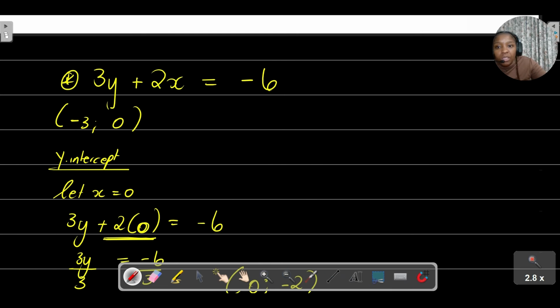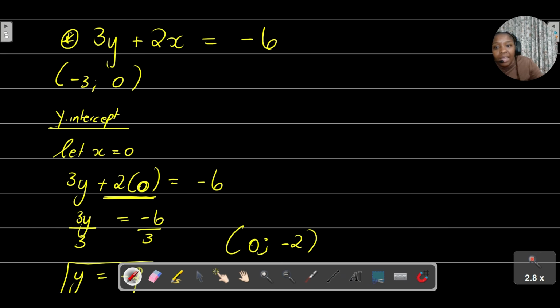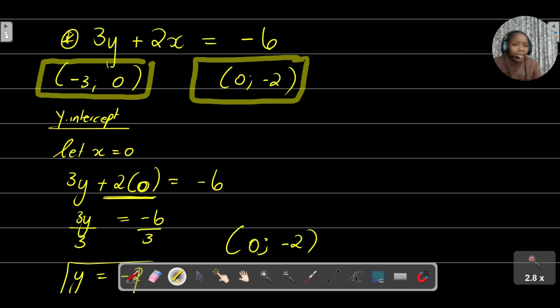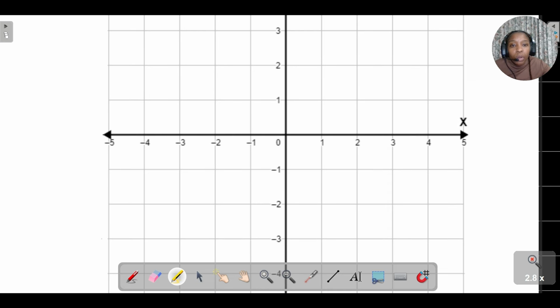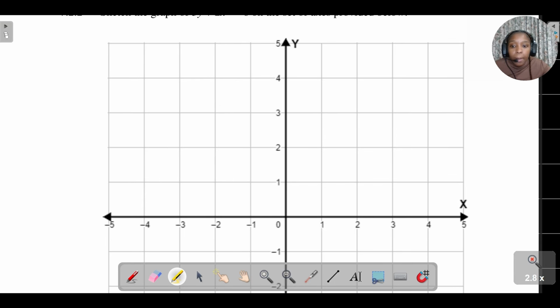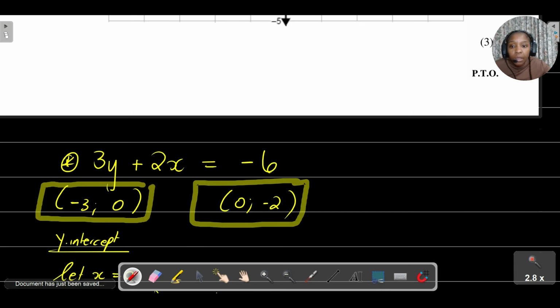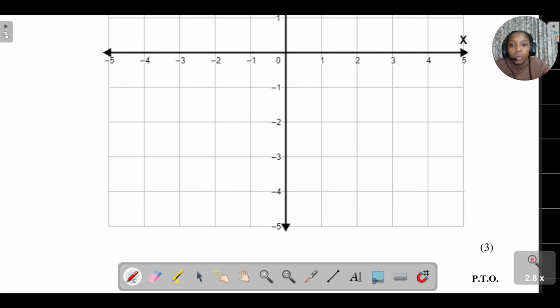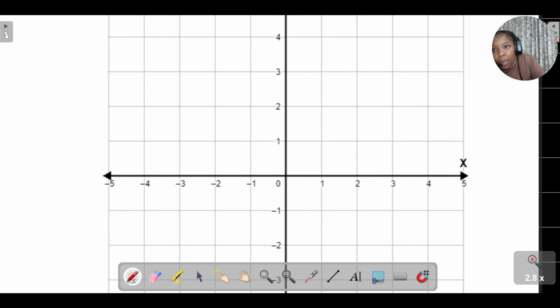So I've actually found 2 points. I've found the x-intercept, I've found the y-intercept, the points where this graph cuts the x-axis as well as the y-axis. So all I need to do now is plot these points on my Cartesian plane. If x is -3, y is 0.